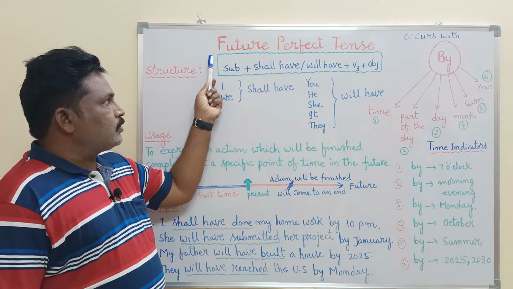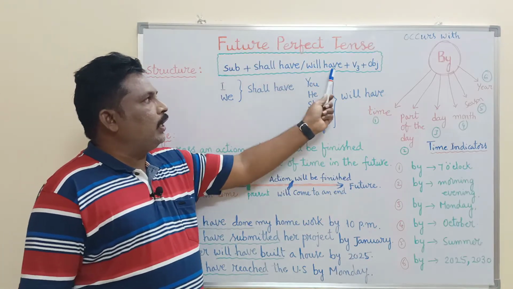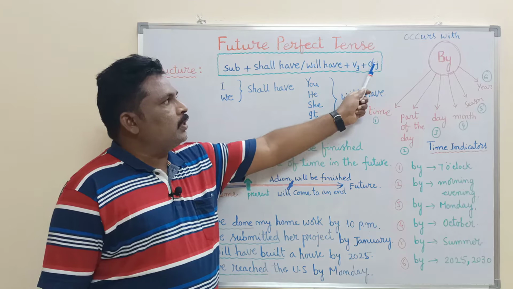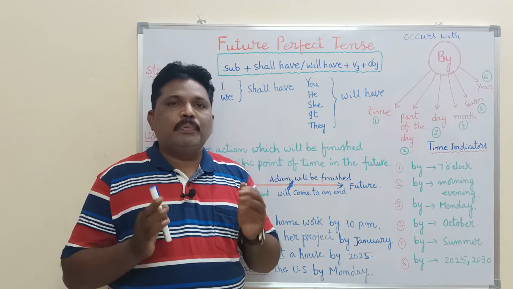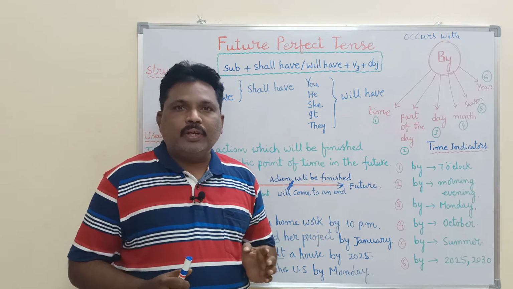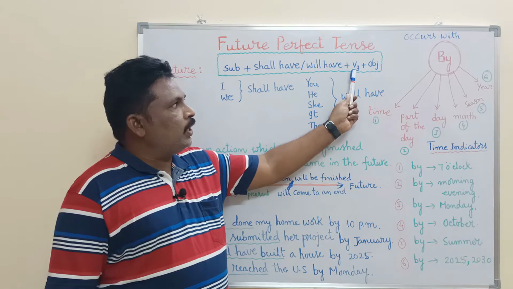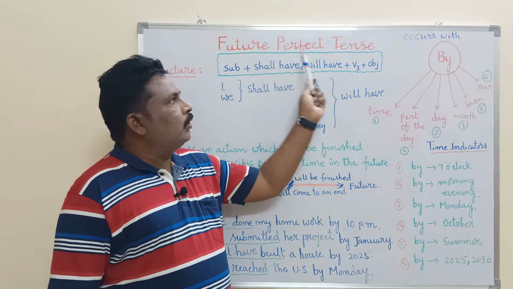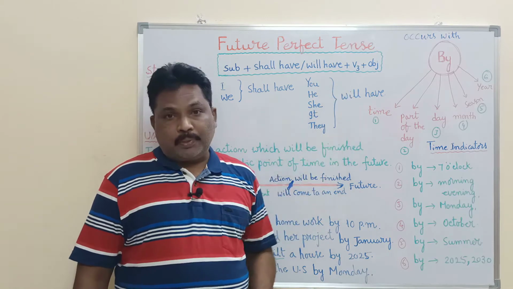Future perfect tense structure is subject plus shall have or will have plus V3 plus object. So far we have seen two perfect tenses, present perfect tense and past perfect tense. In these two perfect tenses we have come across have forms followed by the third form of the verb, that is past participle.